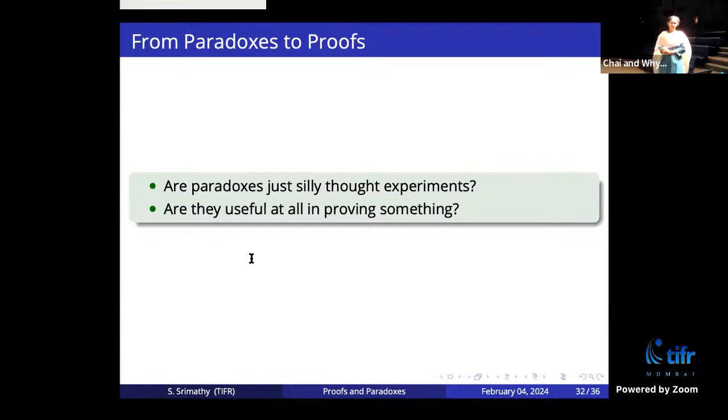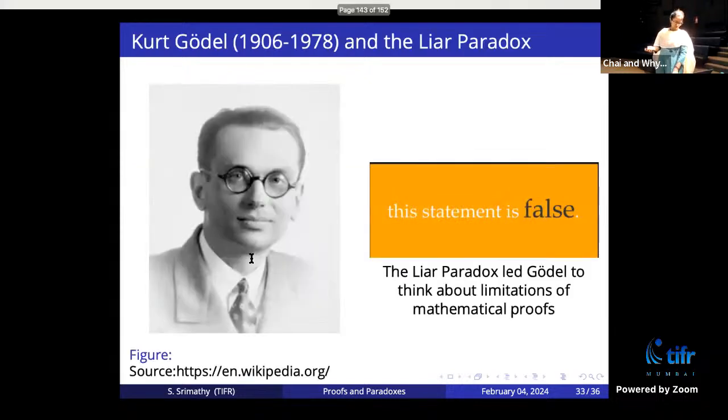Okay, we started with proofs, and then we saw paradoxes which go against human intuition. Now we ask, well, you have this paradox, that is the reality, that is the truth. There are paradoxes. Now what do we do with this? How does it help in mathematics? How do we know more from these paradoxes?